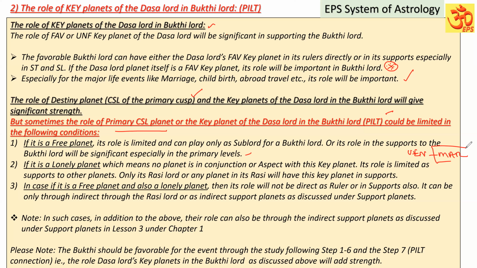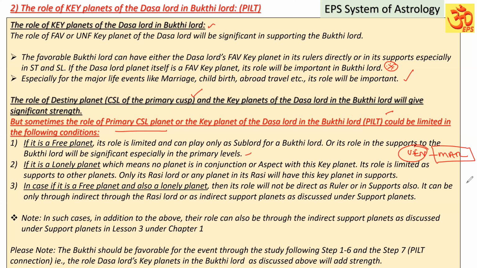In Aries sign, Venus is posted. So Venus is not conjoined with any planet. Venus is not aspecting any planet. So no planet will get the direct influence of Venus. Venus can act as the star lord or sublord for other planets. That is one point. Next point, its role as support is limited because it is not conjoined with or aspecting any planet. But which other planets can have the Venus support? The planets which are in the Rasi of Venus.